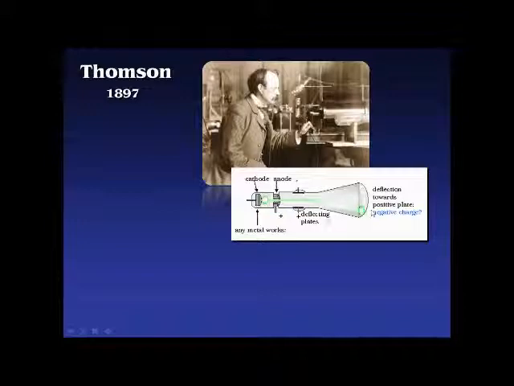And it deflected towards the positive plate. So what he inferred from the evidence that he collected was that there's definitely some sort of a negative charge in the atom that is pulling that toward the positive plate.